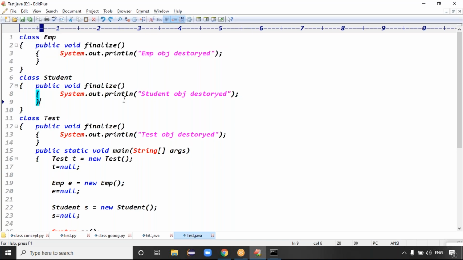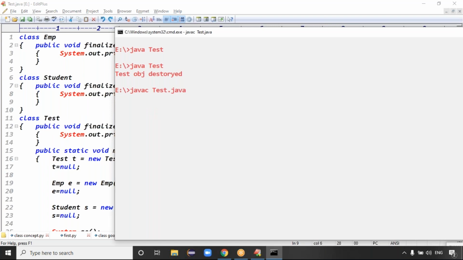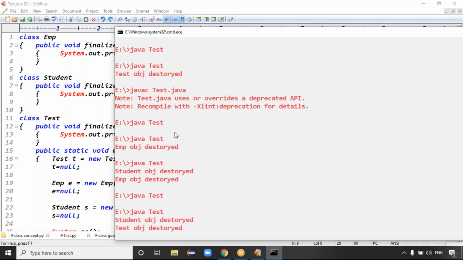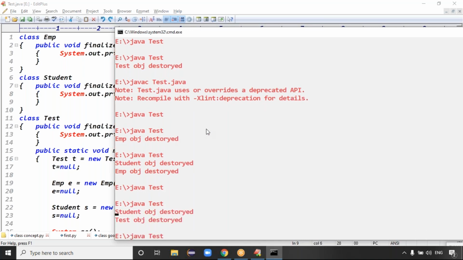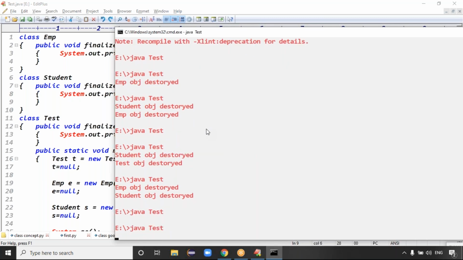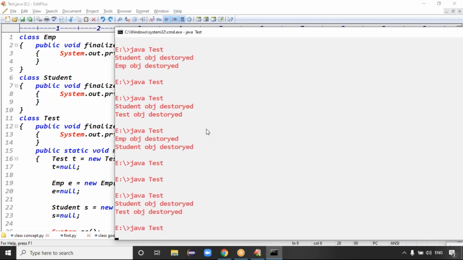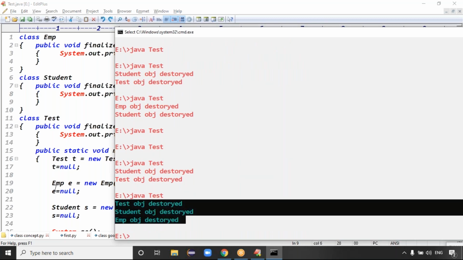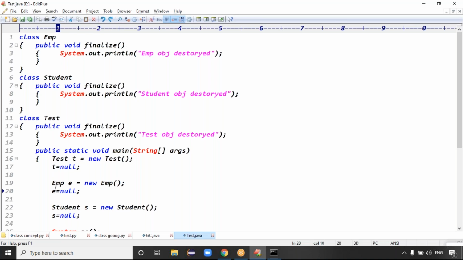Okay, here the code is compiled now. The intention of this example is clear: whichever object is destroyed, that class's finalize method gets executed. Here two objects are destroyed, and in some cases three objects are destroyed. That depends on the internal algorithm, guys.